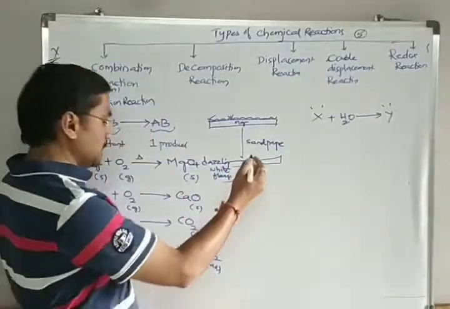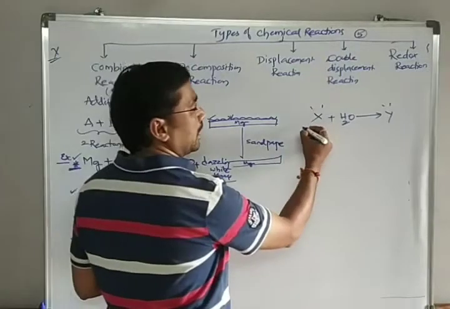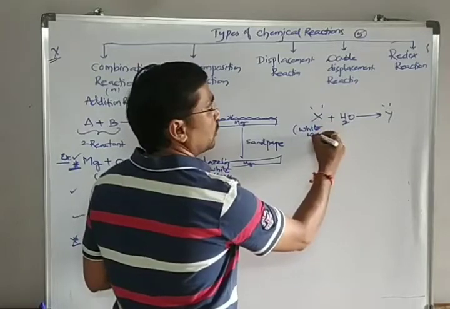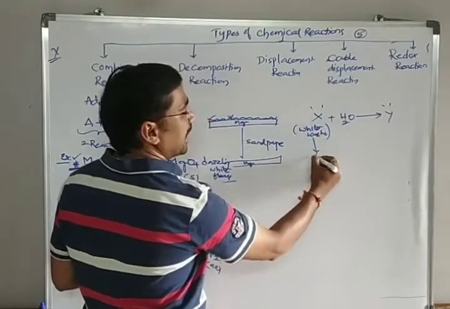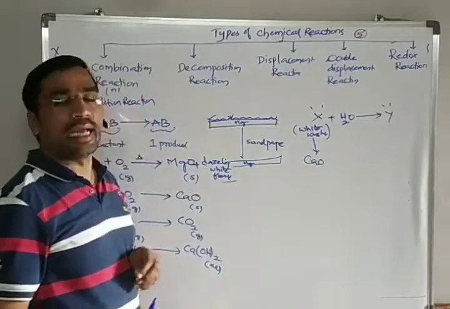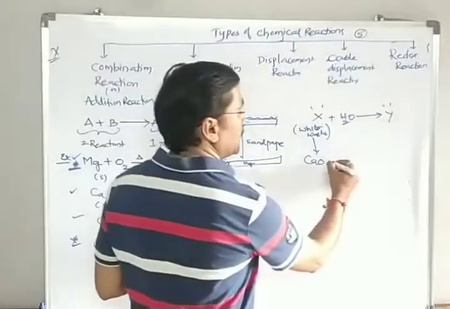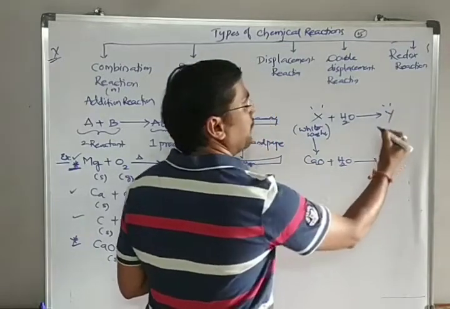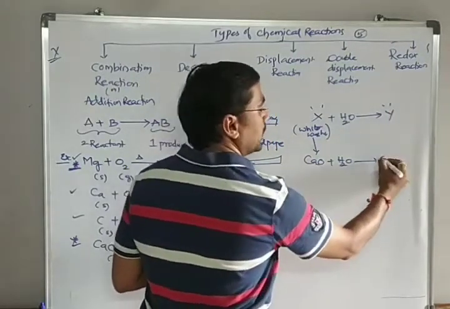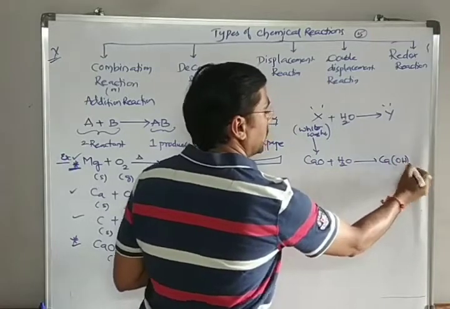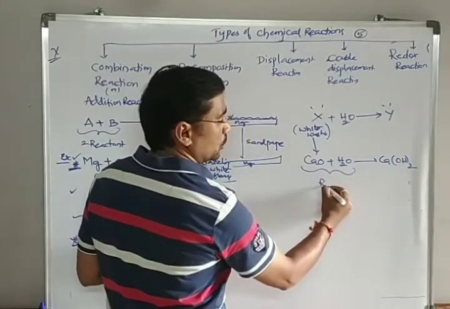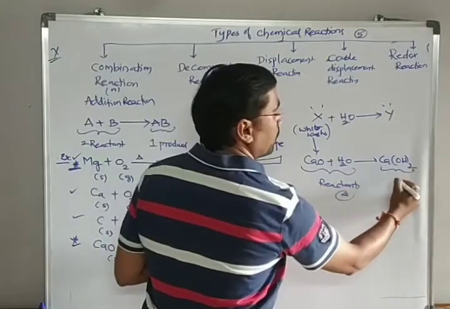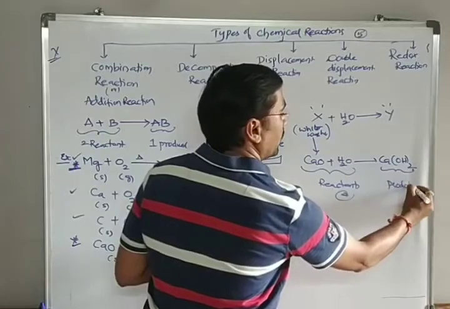This X, which is normally used for whitewashing, is calcium oxide. When you add it to water, the product obtained is calcium hydroxide. You can see reactants are 2, and on the other side the product is 1.